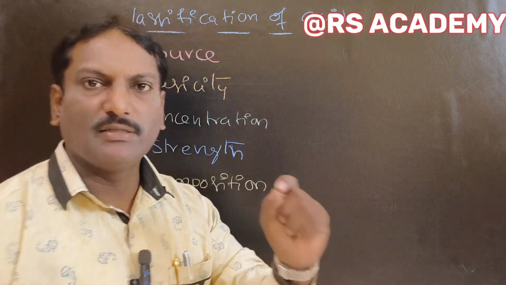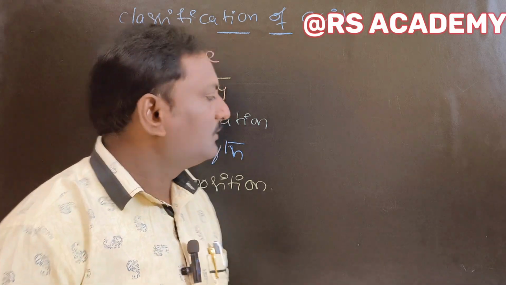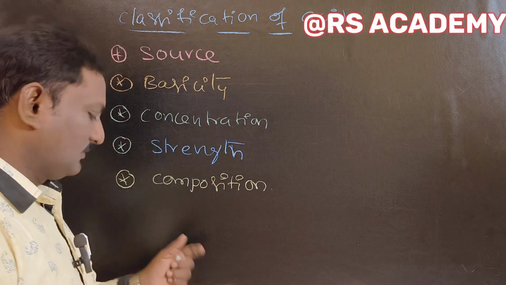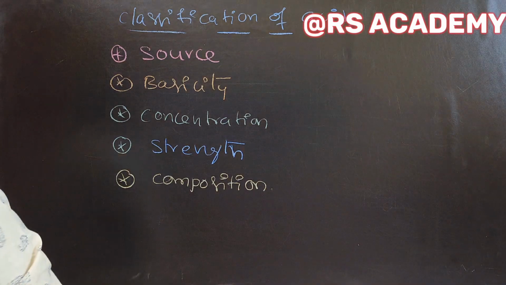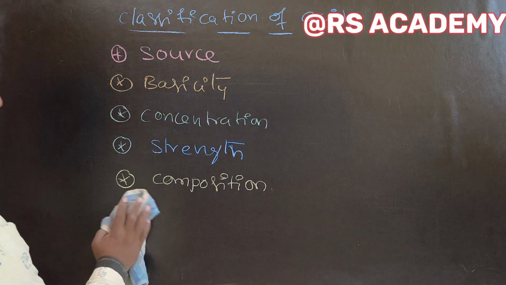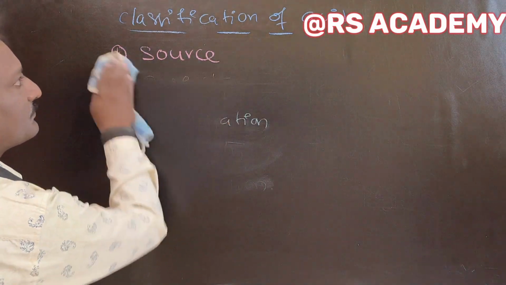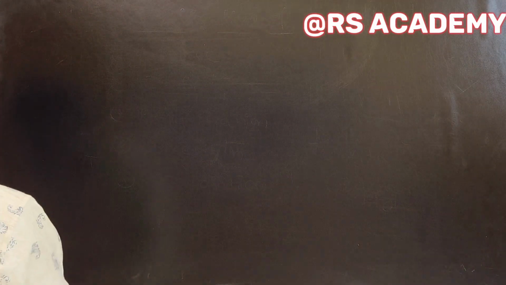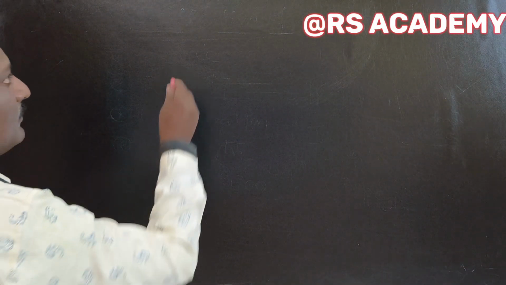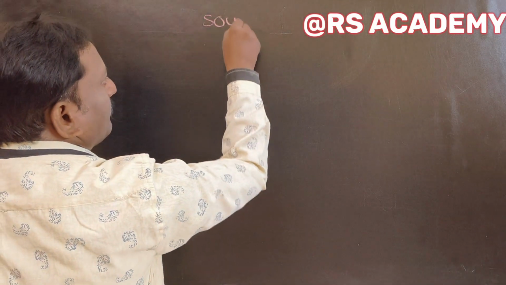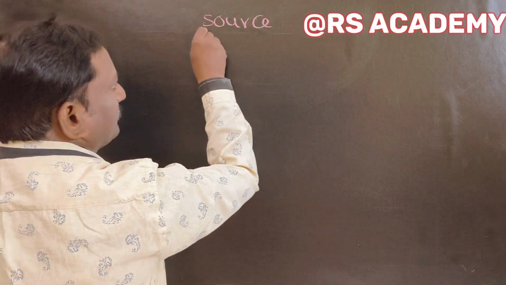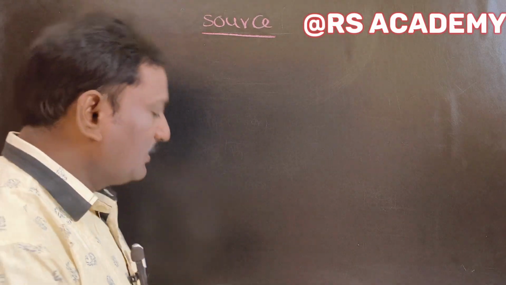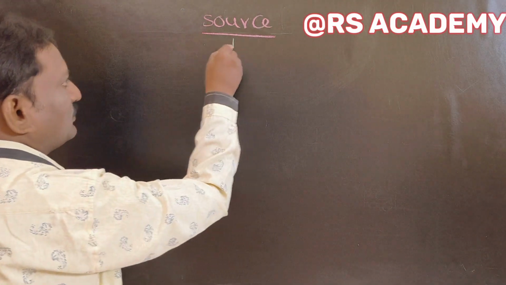So get ready, students. Take book, pen, and copy each and every point that I am going to write on the board. Right? So let us start with classification of acids based on source. Acids can be classified into different types based on source.